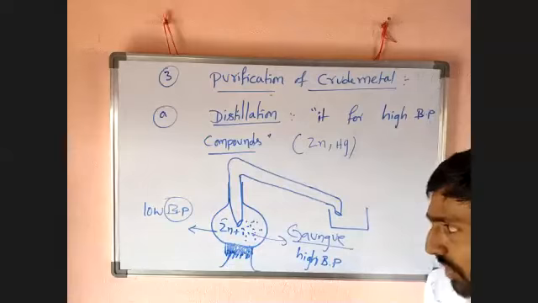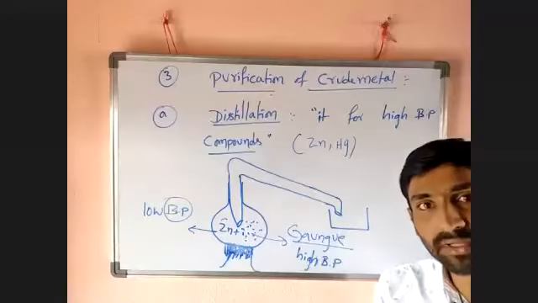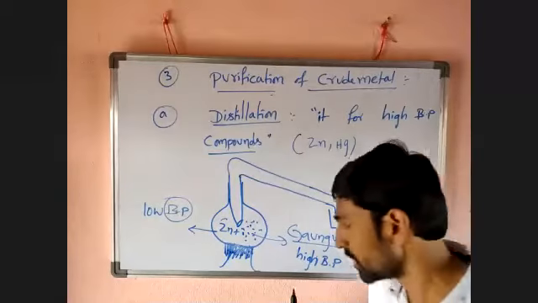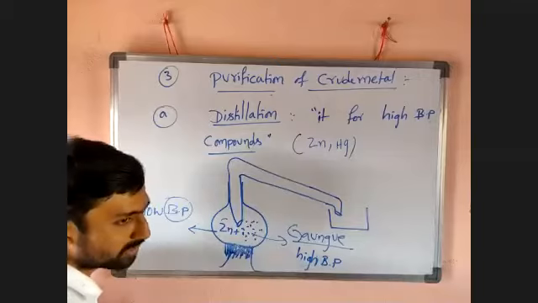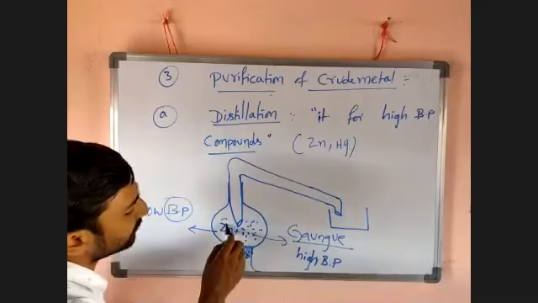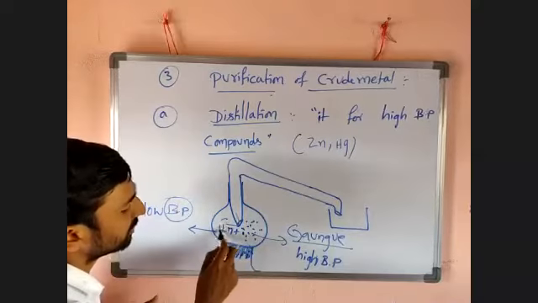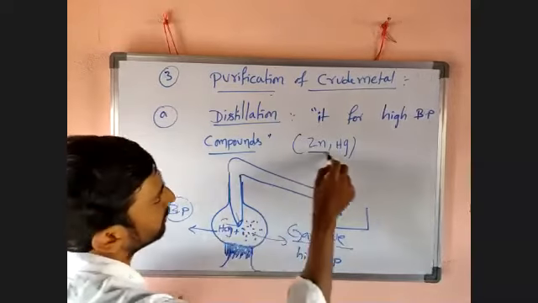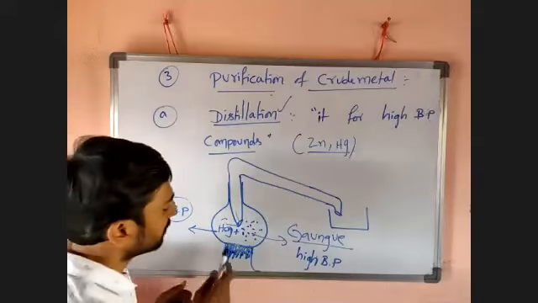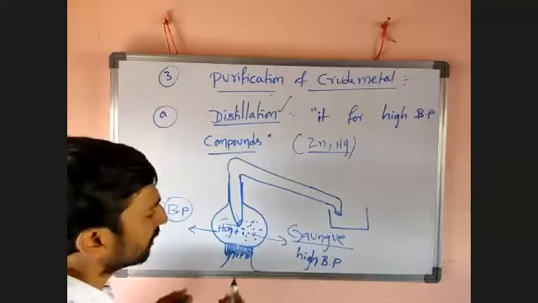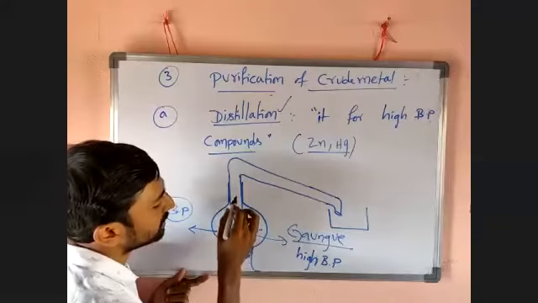The temperature at which a liquid converts into vapor is the boiling point. If you steadily heat this, zinc having a low boiling point can easily boil at a certain temperature. Or mercury, for example, these two metals are considered under distillation. If you heat that, mercury having the lesser boiling point easily converts into vapor and escapes through this tube.